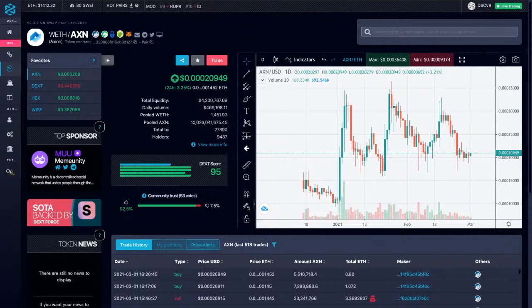And so we've got liquidity, 4.2 million US dollars, 470,000 volume, which is twice the volume yesterday. Pooled ETH 1,451, pooled Axion looks pretty similar to yesterday, 10 billion, and total transactions 27,390. Now these have risen, of course. They used to be way down at 21, 22,000, so a lot more transactions. We can see that Hex is rising a bit, 0.0086, and Wise has come off the bottom there. It was at about 35 cents, so that's 35.5. It's up at 38.7, and obviously Axion is also moving a bit, so nice to see.